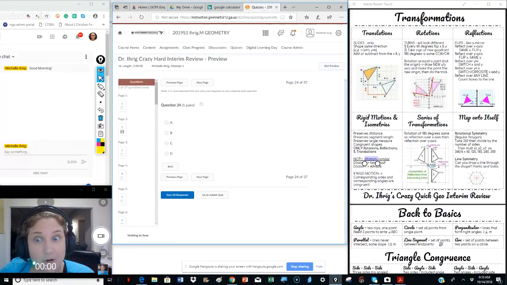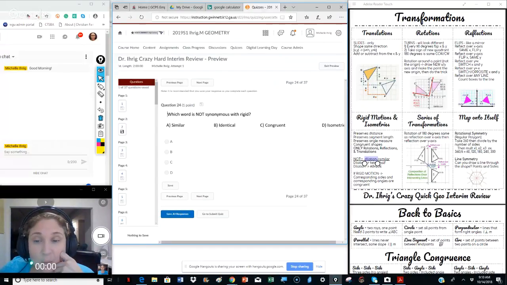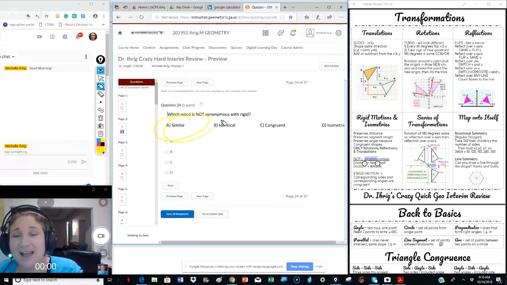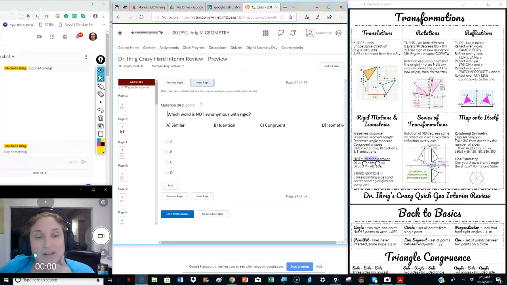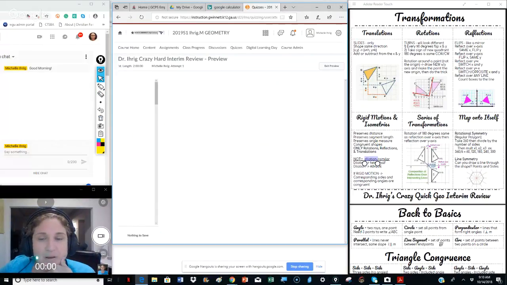I think it takes longer to wait than it does to actually do it. Which word is not synonymous with rigid? Well, we know preserves distance, congruent shapes, only rotation. Oh, there's the word not, dilation, similar. So obviously it's going to be A is not synonymous with rigid. Synonymous is like a synonym, which means the same. So similar is not the same. Okay, next.